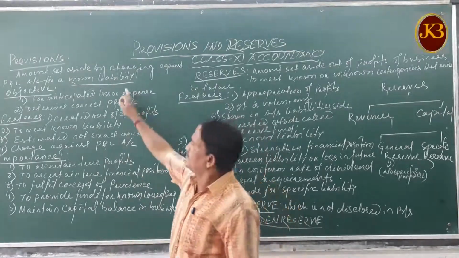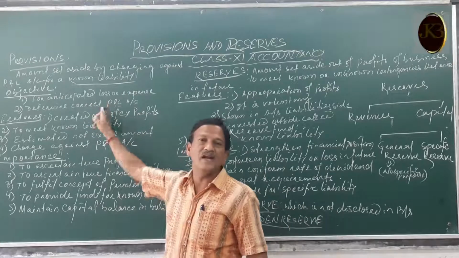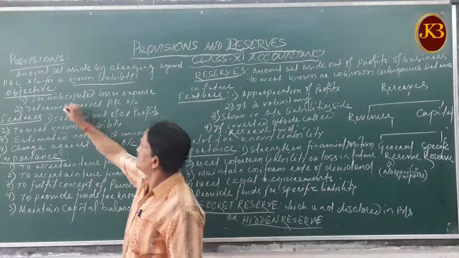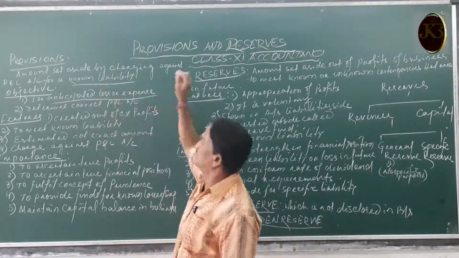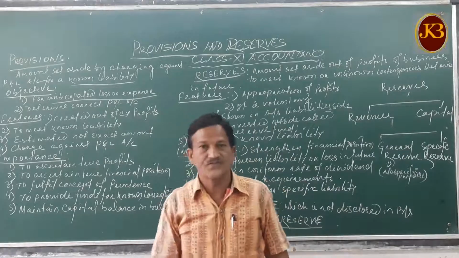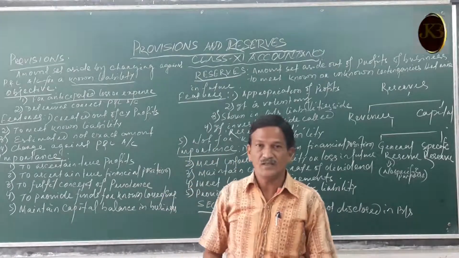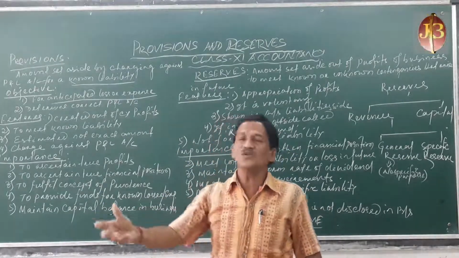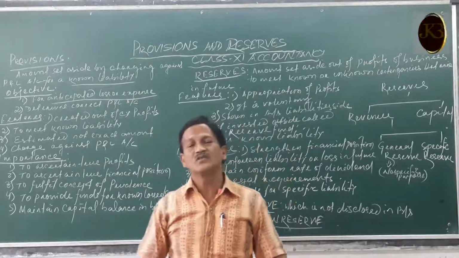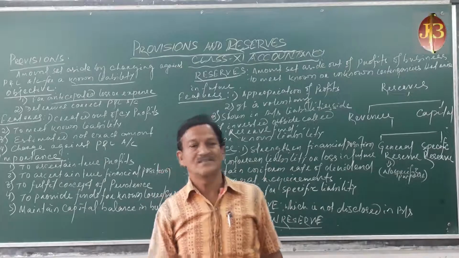Why do we keep those provisions? What is the main purpose behind the provisions? The first purpose is for anticipated losses and expenses. As I told you, we sold goods on credit, but we are not sure how much amount we will receive.